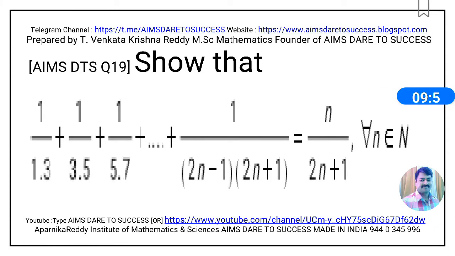Now I am moving directly to question number 19. Show that 1 by 1 into 3 plus 1 by 3 into 5 plus 1 by 5 into 7 plus and so on plus 1 by (2n minus 1) into (2n plus 1) is equal to n by (2n plus 1), for all n a natural number, that is n belongs to N. This question is from mathematical induction.